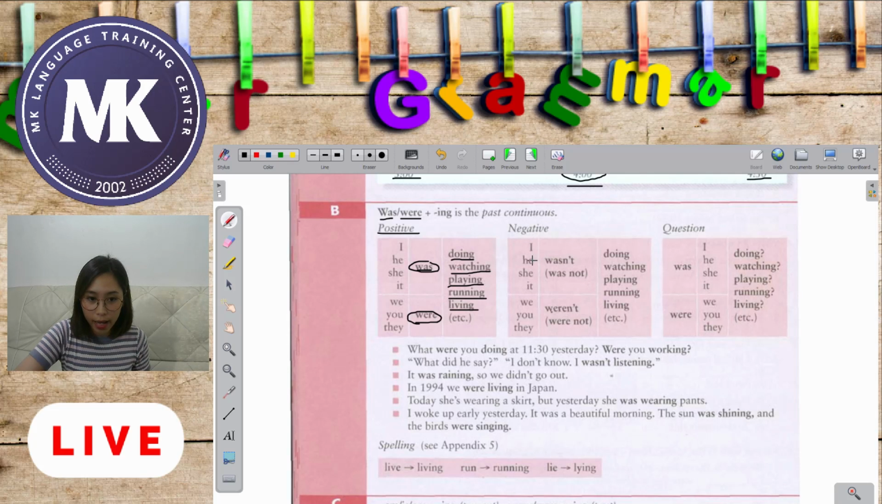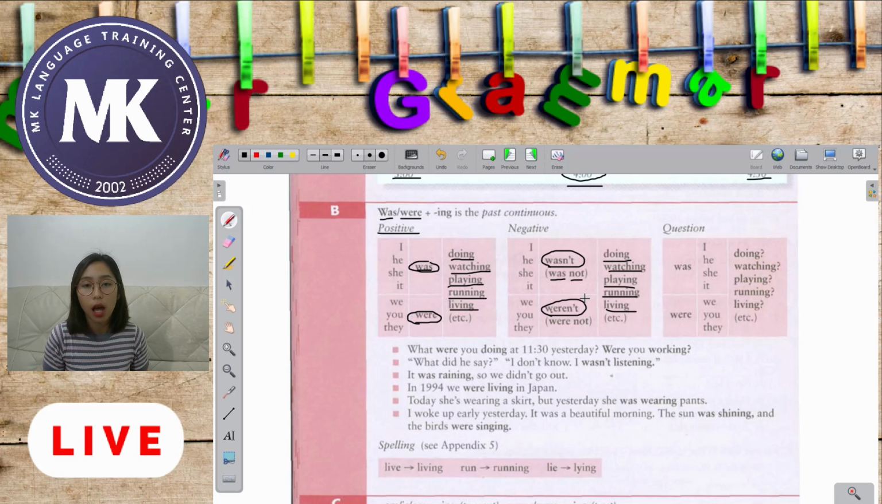Now that is in the positive sense, but what if it's in the negative sense? We have here I, he, she, and it wasn't. Wasn't is a contraction for the words was not. So that means it's negative. I wasn't, he wasn't, she wasn't, it wasn't. And of course your verbs: doing, watching, playing, running, living. Now we have here the plural: we, you, they. So what are we going to use? Weren't. And weren't means were not. It's the contraction of the words were not.